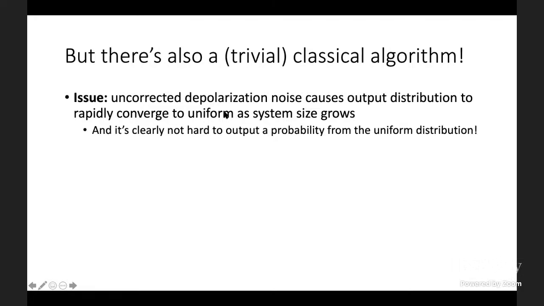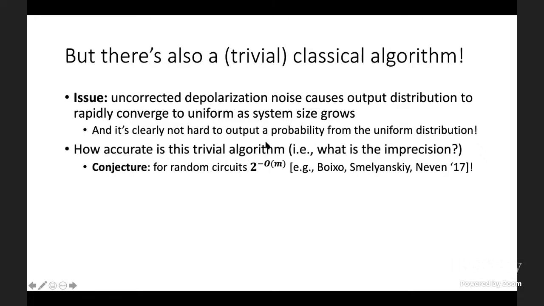And as I always like to say in my talks, it's clearly not hard to output a probability from the uniform distribution. Even I can do this. It's 1 over 2 to the n, right? And so the really interesting question is, how accurate is this trivial algorithm that is supposed to give an estimate to the output probability of the noisy random quantum circuit? That trivial algorithm just outputs 1 over 2 to the n.